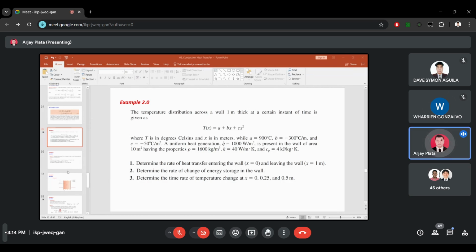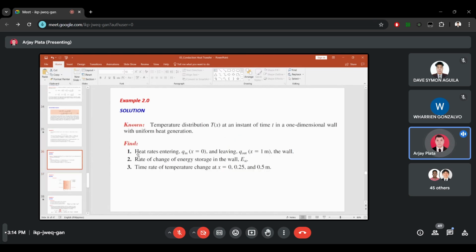So our goal is to determine the rate of heat transfer entering the wall, the rate of change of energy storage in the wall, and the time rate of temperature change. We are given this equation for the temperature distribution. As I have said earlier, this is an important equation in heat transfer. By using this equation, we can determine the changes in heat transfer across the wall or across any system.